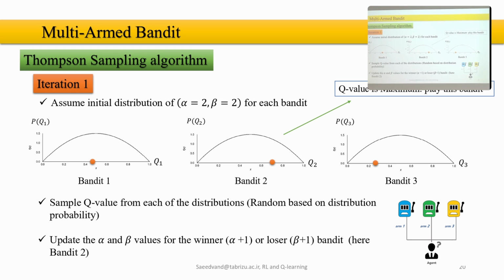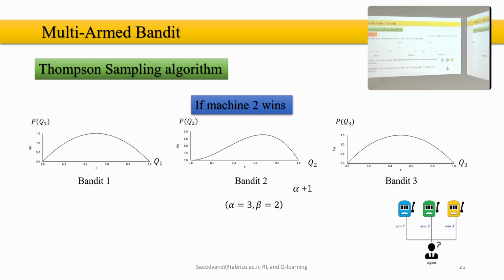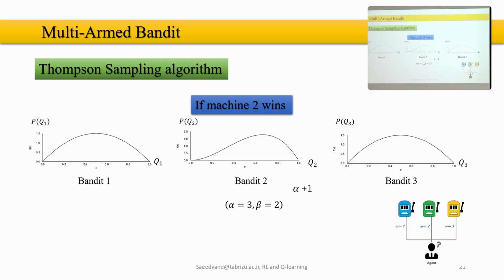Then that one shows the higher value, and I played it. Then let's see if we win here. We could have lost. We don't know. We pull the lever and we won. Just an assumption, because you're going to try it, right? In this case, let's say we won.